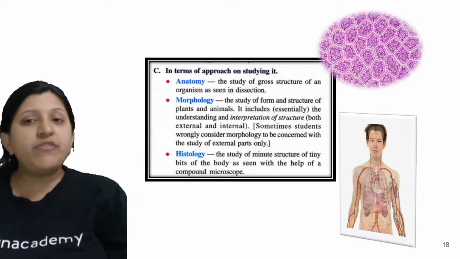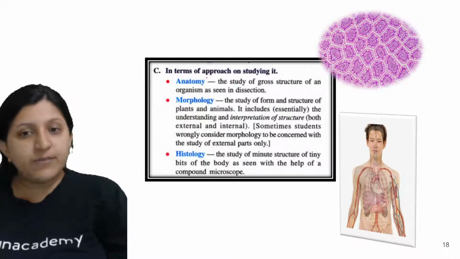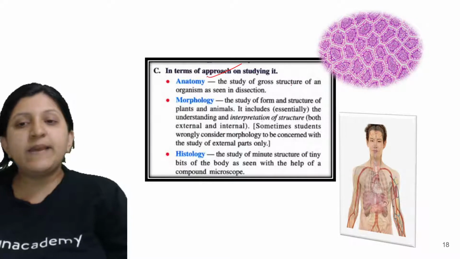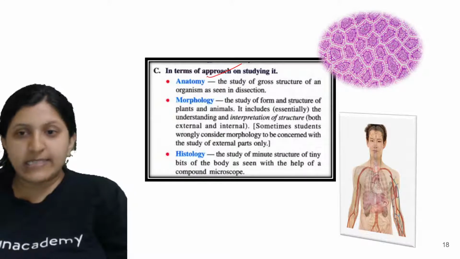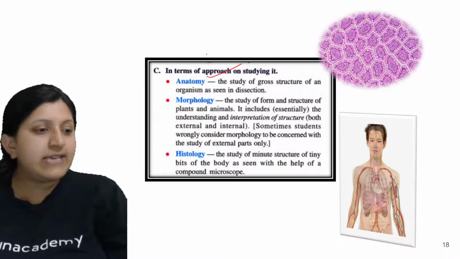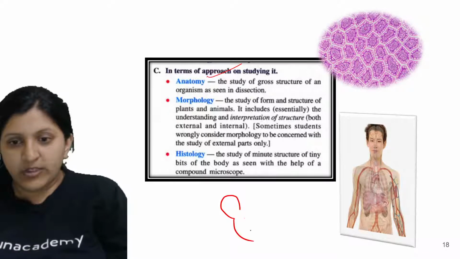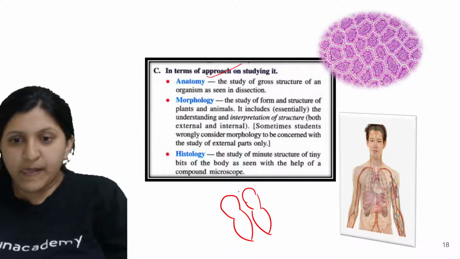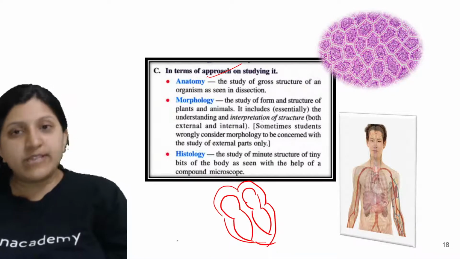Now in terms of approach to studying it, there is anatomy. This is basically the gross structure of an organism as seen in dissection. Let's say there is a heart. There is an auricle, a ventricle, then again an auricle, and you can see a ventricle. There is a pericardium covering, so this one is the pericardium.